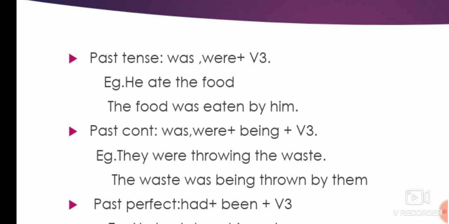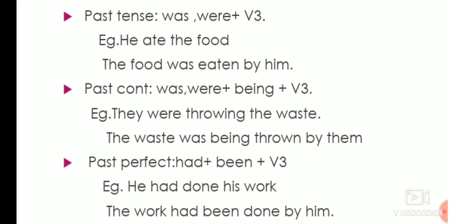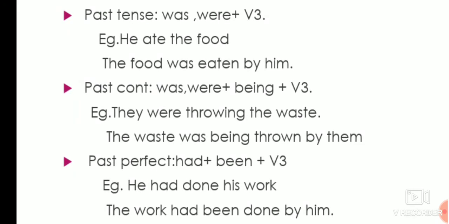The food was eaten by him. Now second, past continuous: was, were plus being plus verb third form. They were throwing the waste. The waste was being thrown by them.